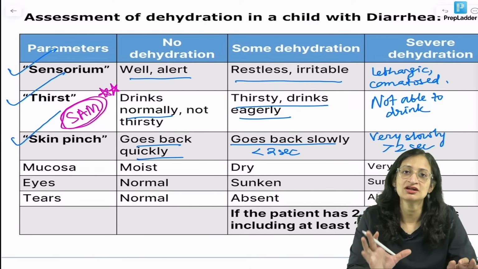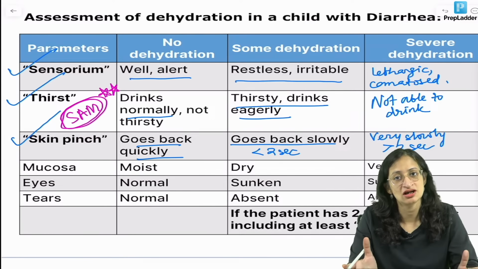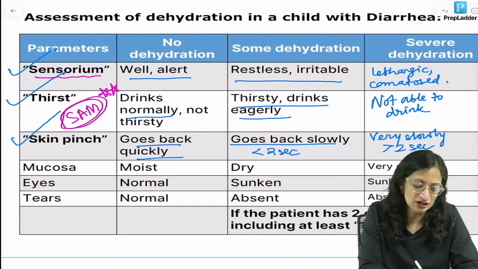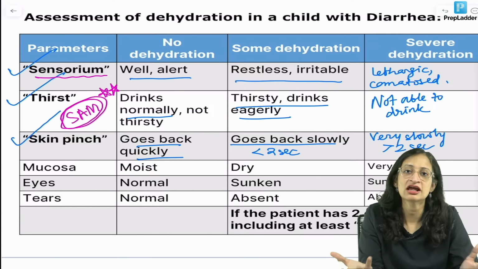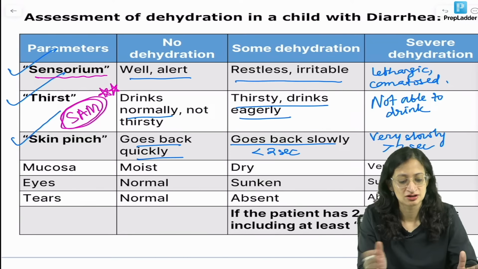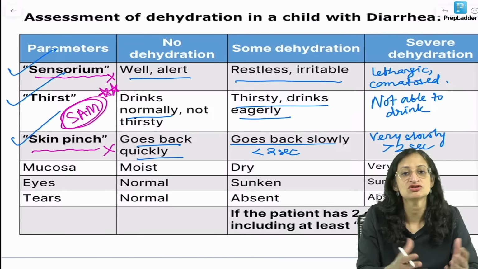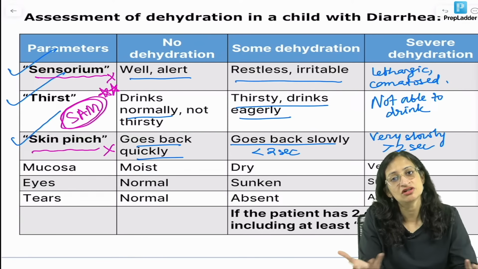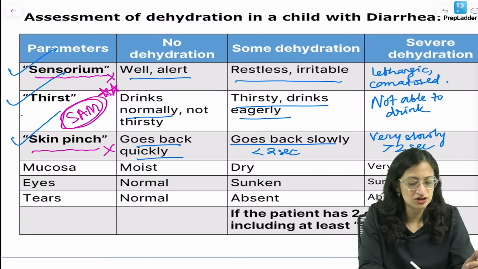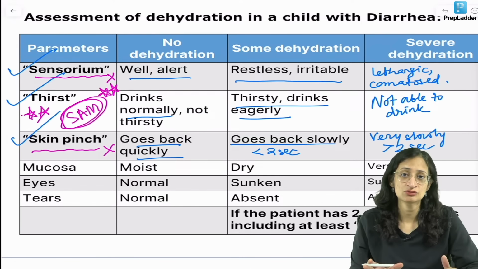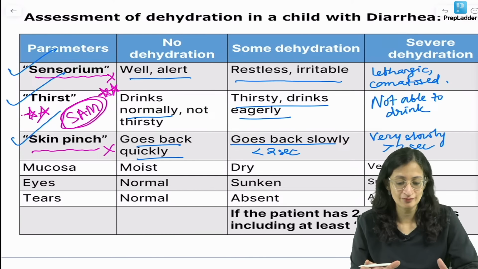So, Sam, in a child with severe acute malnutrition, the best method to assess dehydration is thirst, right? Because sensorium you cannot rely upon, because in a child with kwashiorkor, anyway the child will be dull and apathetic. Skin pinch you cannot rely upon because subcutaneous fat is not there, so skin pinch will go slowly even if there is no dehydration. So, thirst would be the most important one to diagnose the degree of dehydration in a child with severe acute malnutrition, okay.